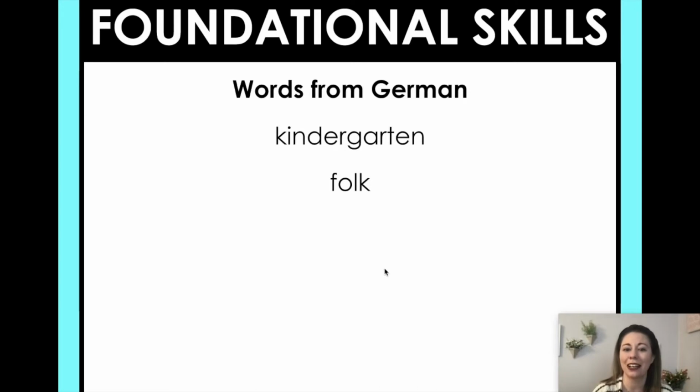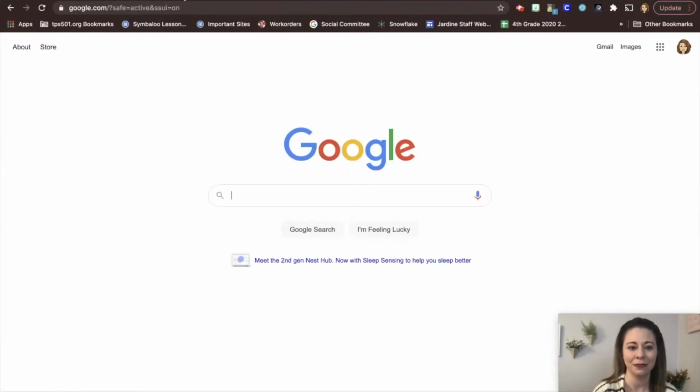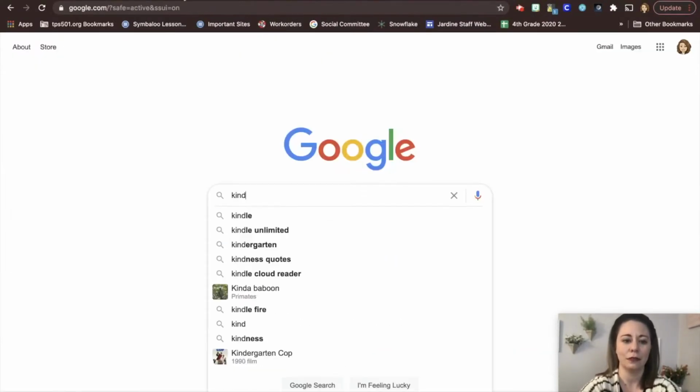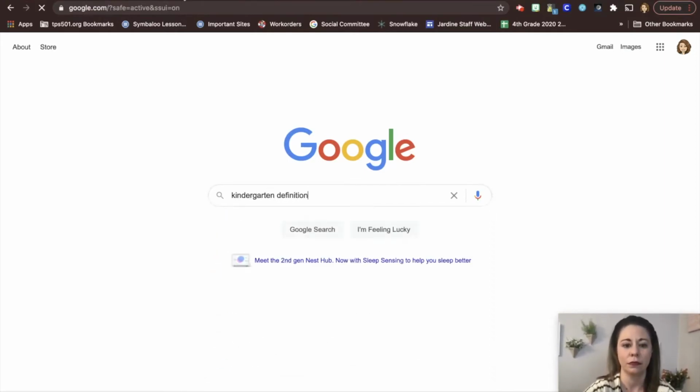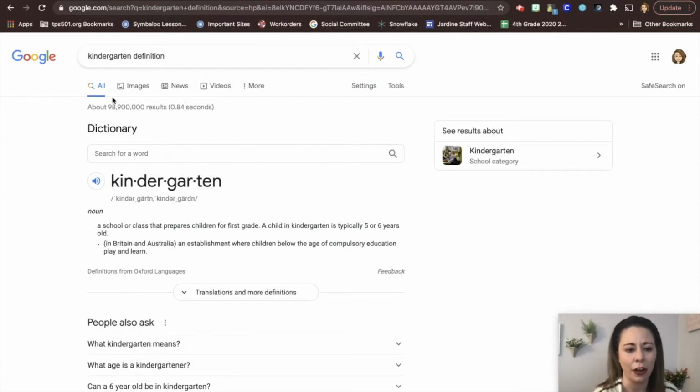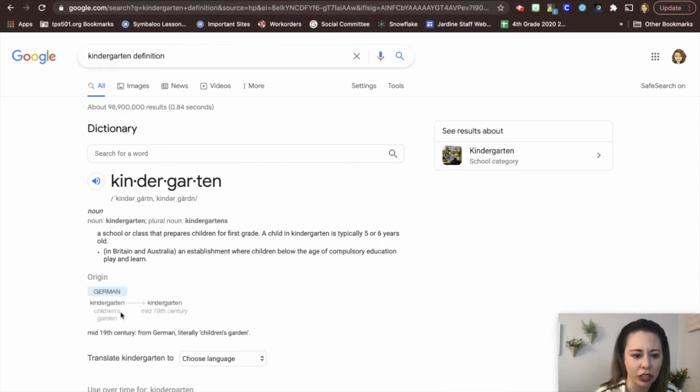So we're going to work on the word kindergarten and the word folk, because these words both come from German. So let's go to our good friend, the Google machine. So I'm going to type in kindergarten and the word definition. All right. Now it doesn't tell me yet, but I'm going to click translations and more definitions and the origin. Okay, so we have German. Ding, ding, ding, ding, ding.